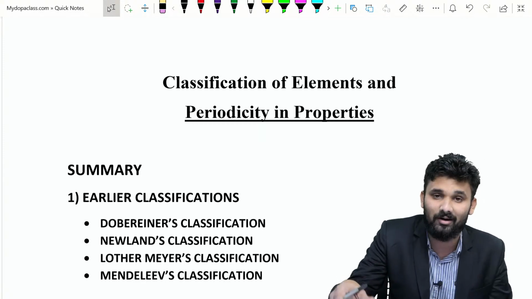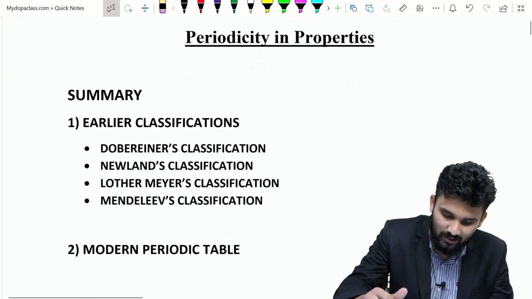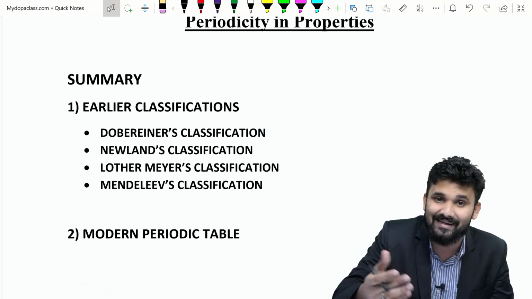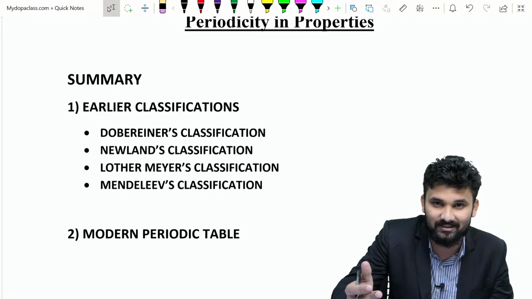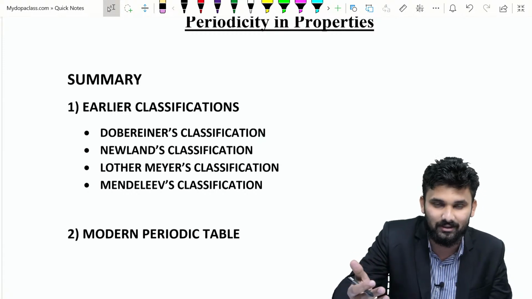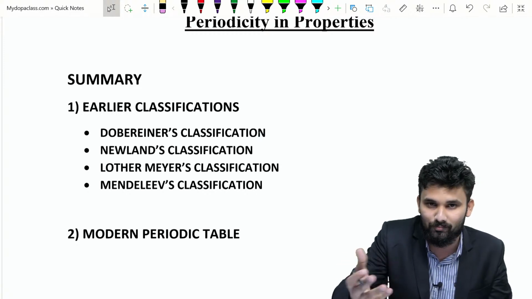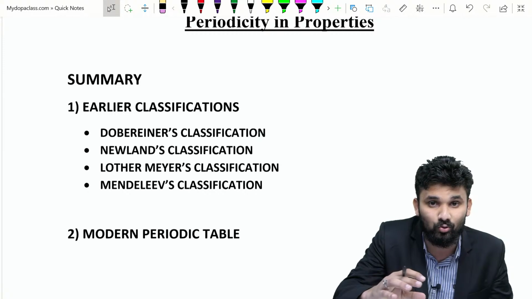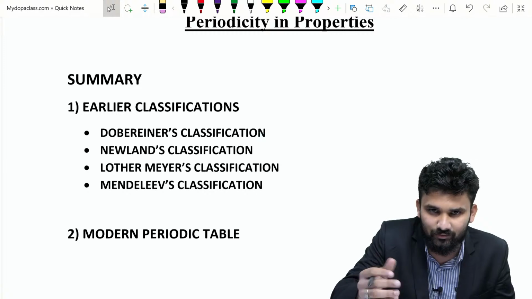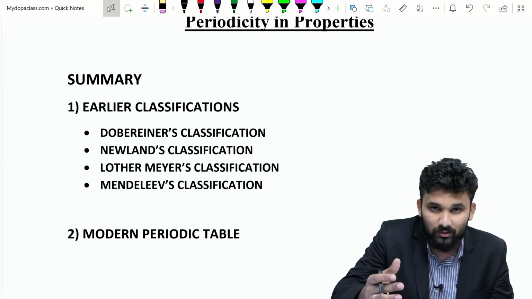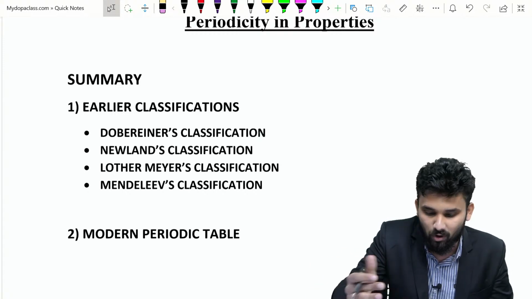Classification of elements and periodicity in properties generally consists of 4 parts. The first part is earlier classifications. In this chapter, 4 main earlier classifications are discussed. The first one is Dobereiner's classification, proposed by Johann Dobereiner. He classified the elements into small groups, each containing 3 elements, called triads. An example of a triad is lithium, sodium, potassium; calcium, strontium, barium are also examples